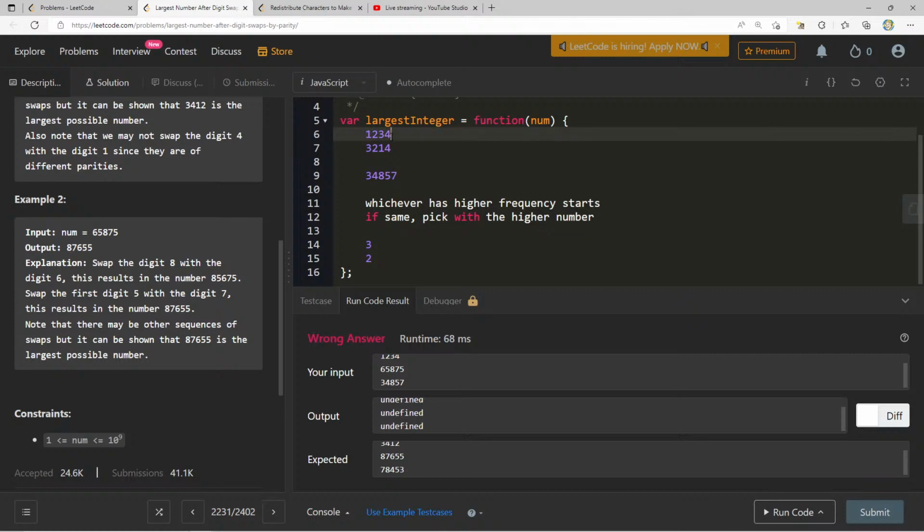So in 1, 2, 3, 4, there's 2 even, 2 odd. But see the even, okay, so that does not prove this one, right? Like I can't change this one. Whichever has higher frequency starts. If same, pick the one with the higher number. But in this case, we have 2 odds and 2 evens.